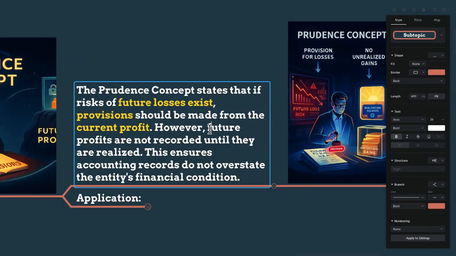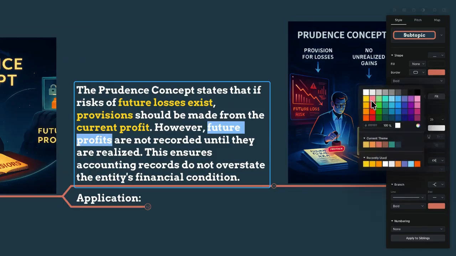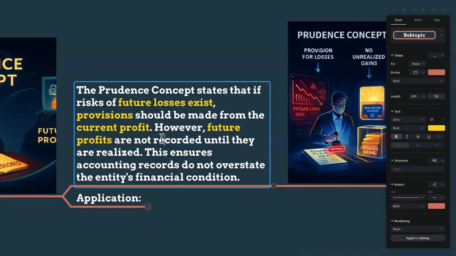However, if there are future profits, it means you know you are going to make some profits, but they are not recorded until they are realized. So you are very prudent, you are very careful. If there is a loss, you record it and reduce the profit now. But in the near future, if you are going to receive some profits, you are not going to record them until you realize them. So this will ensure the accounting records do not overstate.